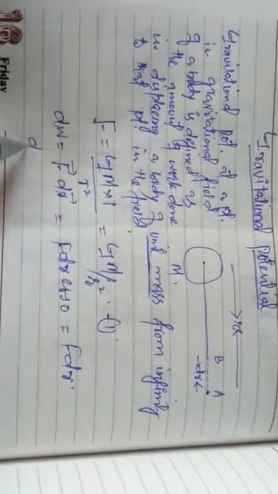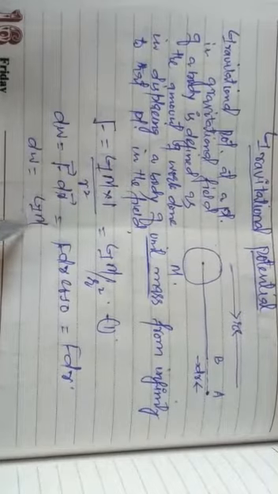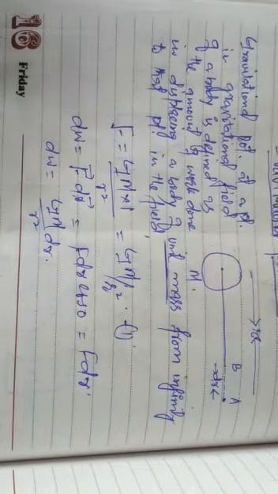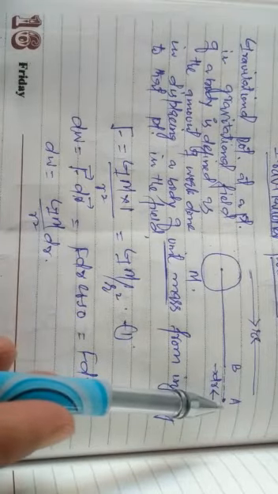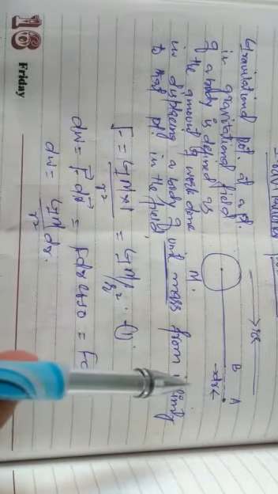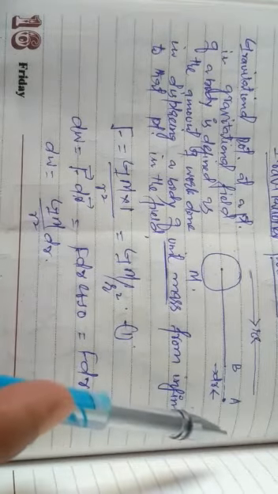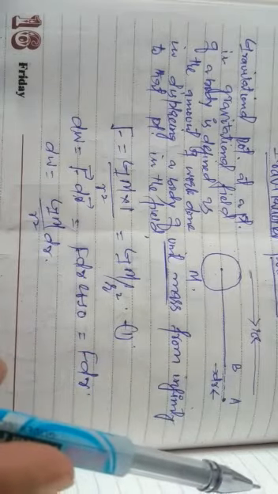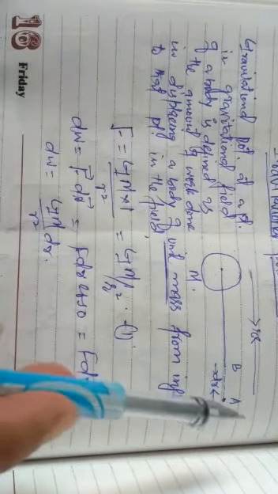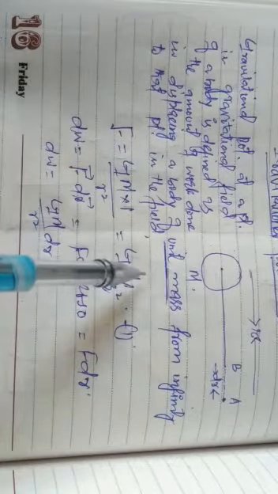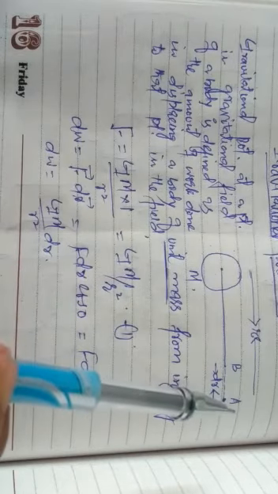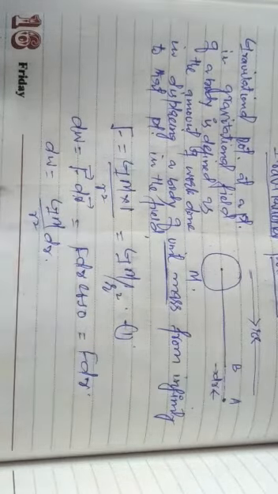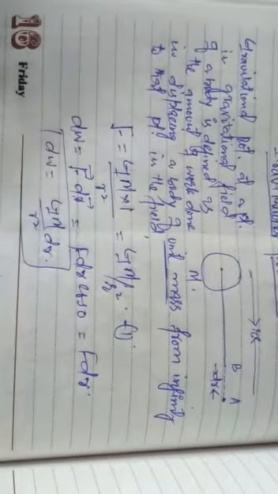Now F from the first equation is G m by r square, so the work is G m by r square into dr. This was the small amount of work done to bring a unit mass from point A to point B. Now the total work done in displacing the unit mass from infinity, that is r equals infinity, to point A, whose distance from the heavy mass is r, we will find by integrating this equation.